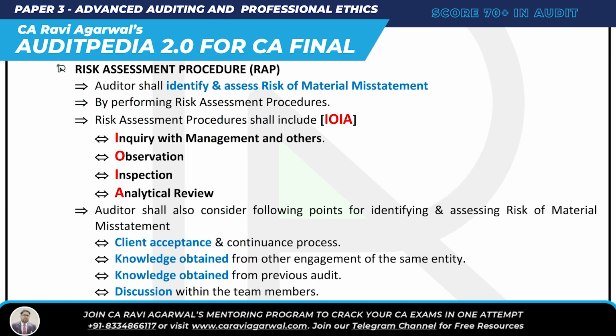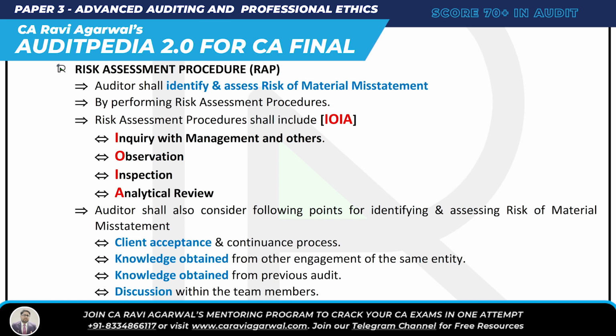What are the requirements of ISA 315? There are so many requirements. The first requirement is risk assessment procedure. The auditor shall identify and assess the risk of material misstatement by performing risk assessment procedures. Risk assessment procedures include IOIA. I is inquiry with management and others, O is observation, I is inspection, A is analytical review.